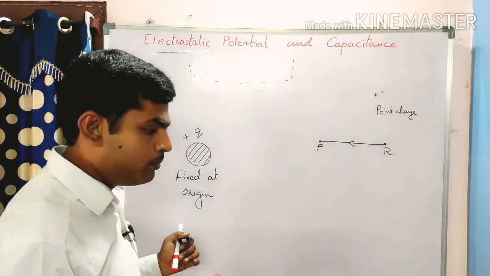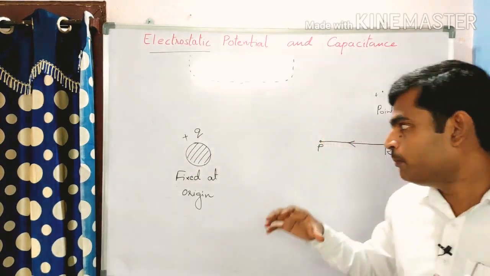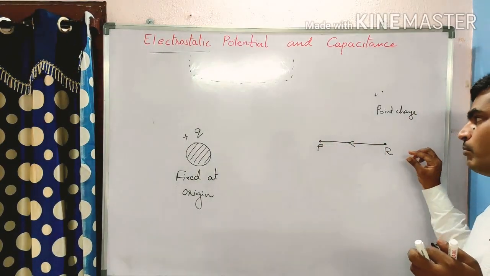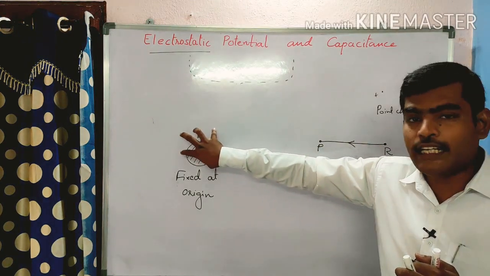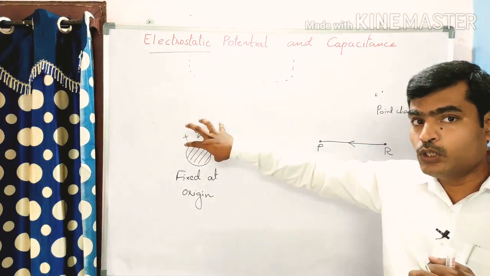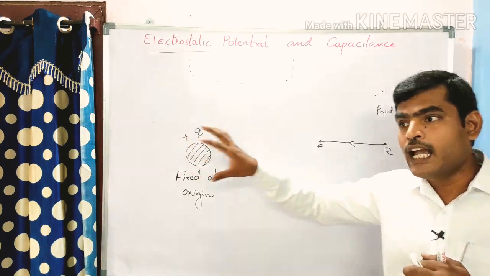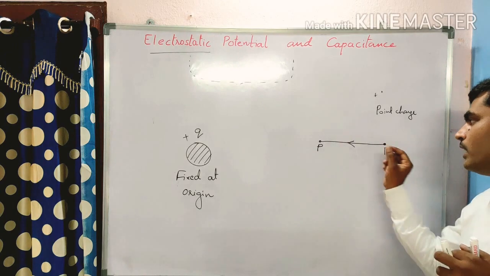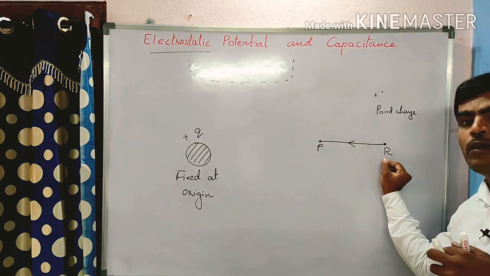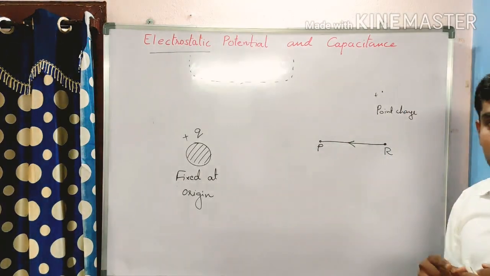Yes or no? Some force should be applied. It is repelling. But what am I doing? Opposite to the force exerted by the charge, I am applying the force and I am pushing this point charge from R to P, right?